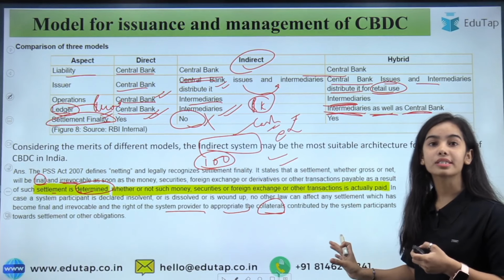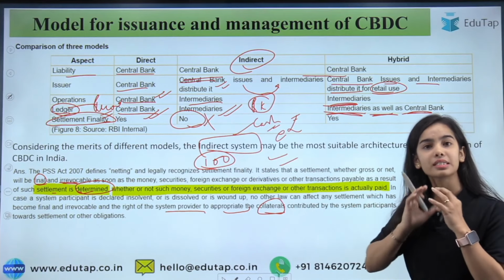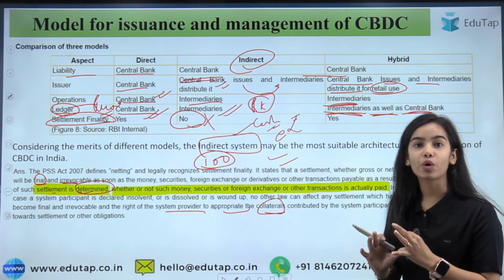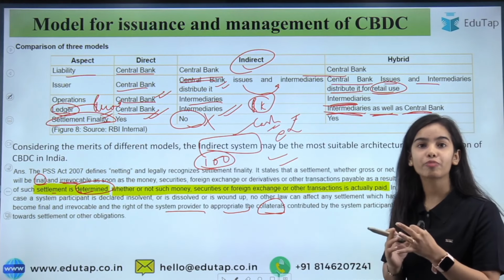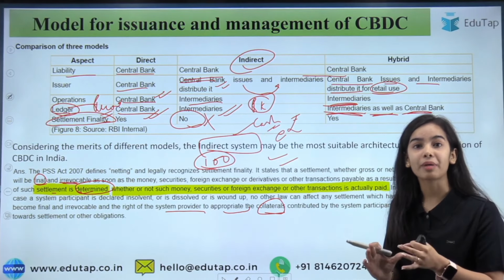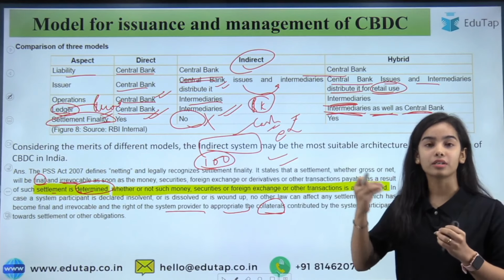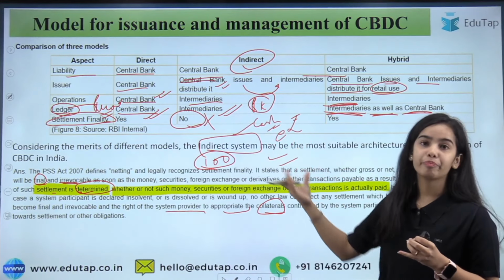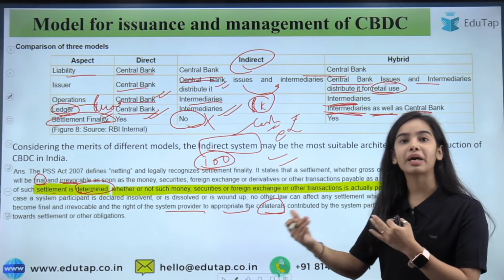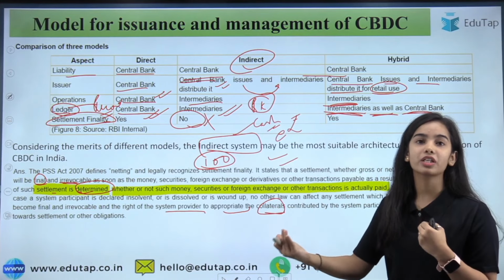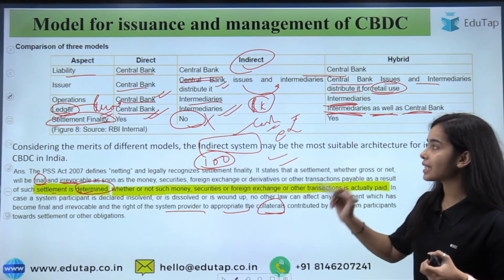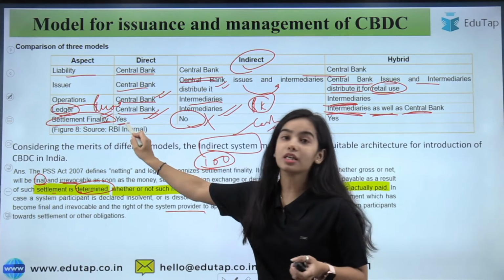It is a complicated concept. I have tried to explain it in simple words. If the central bank has the record, the central bank knows that this kind of promise has happened, this kind of settlement is determined. So the central bank makes sure that the provider of the money, the person who has given the money, actually receives the money. So that is under the central bank, when the central bank has the record.